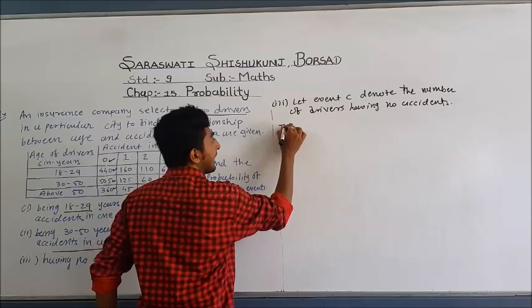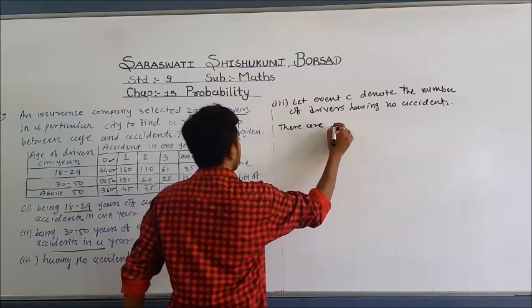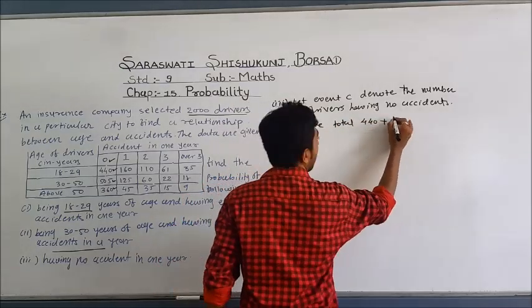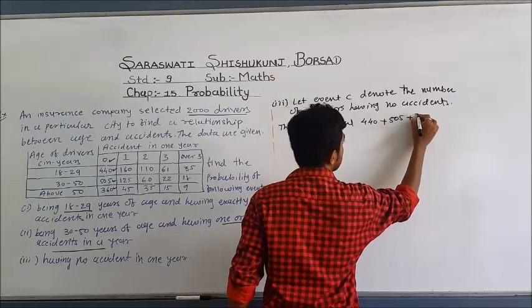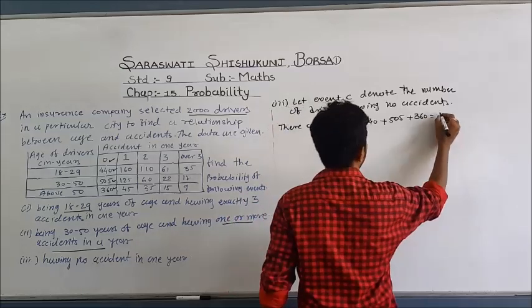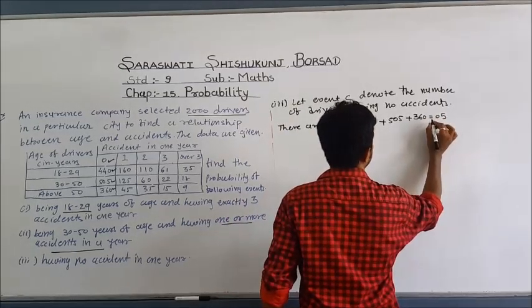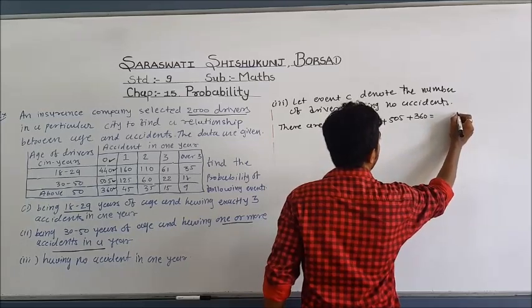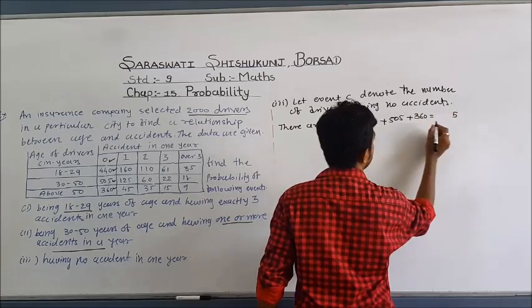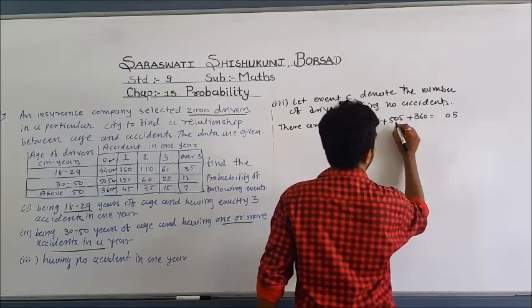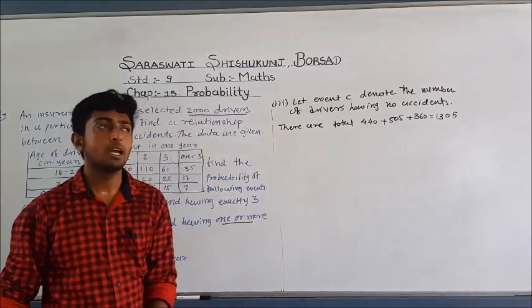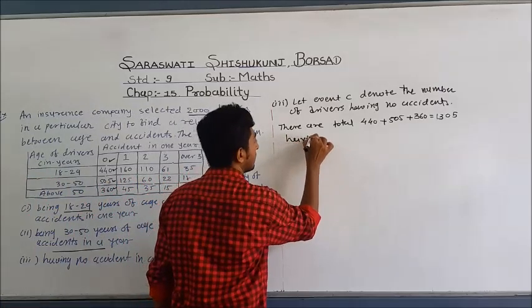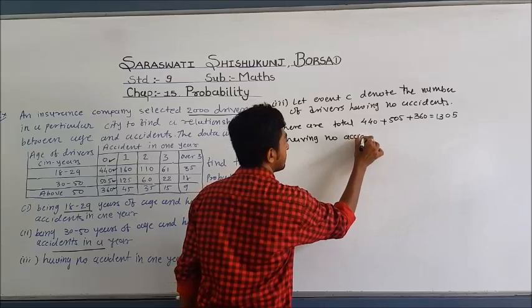So we can write there are total 440 plus 505 plus 360 equal to, we can say that 440 plus 505 plus 360, that means a total of 1305 drivers having no accident.